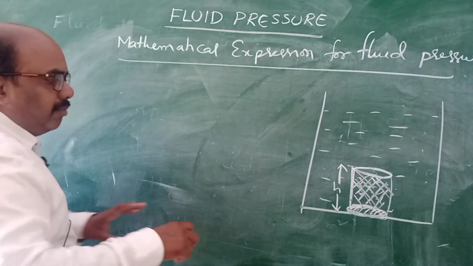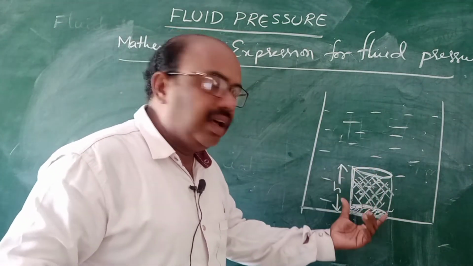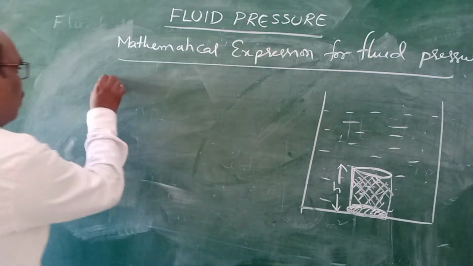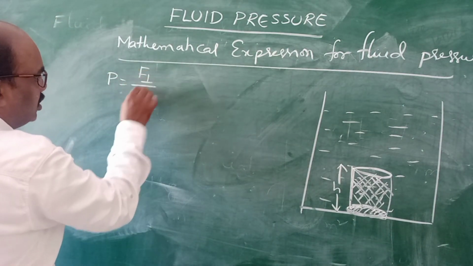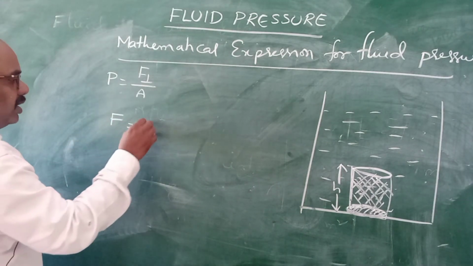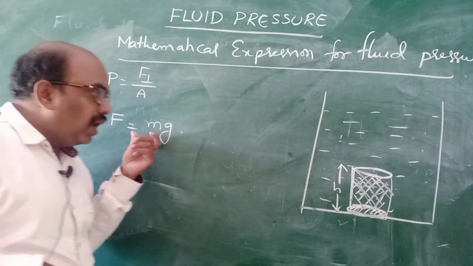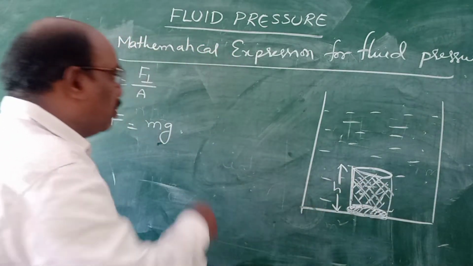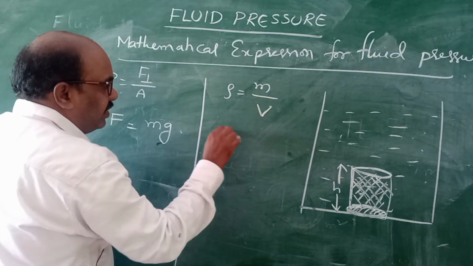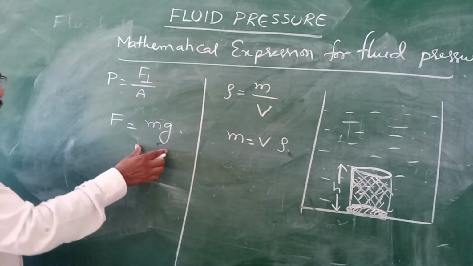Try to understand. Now I am finding the pressure acting on this imaginary column, how much pressure is exerted by this fluid. We know that pressure is equal to perpendicular force by area. Any doubt, children? No. But what is force? Force is equal to the weight of the fluid, F equals mg. But what is the mass of this column? To find the mass, we have one formula: density is equal to mass by volume. From this, mass is equal to volume into density.